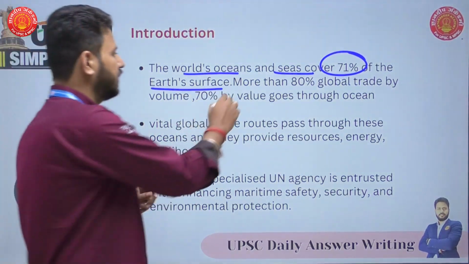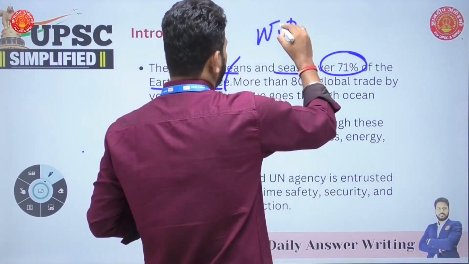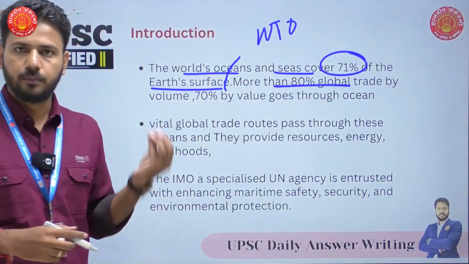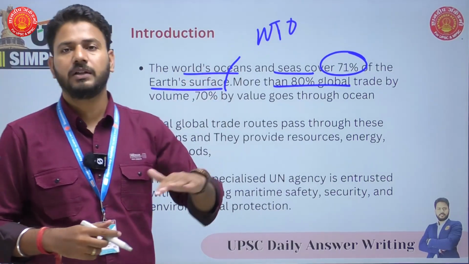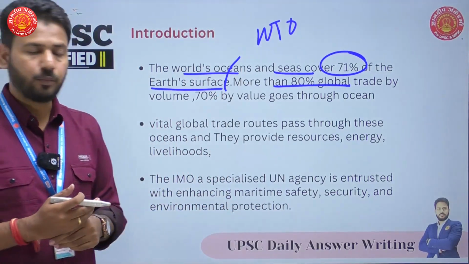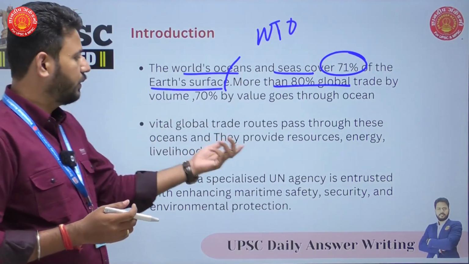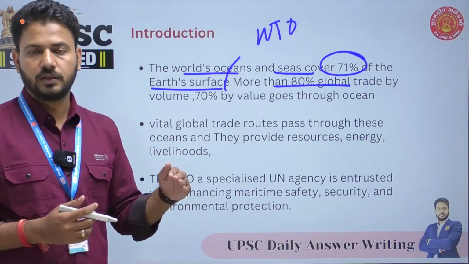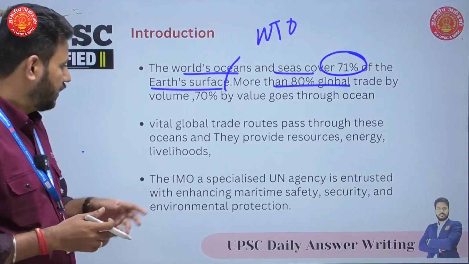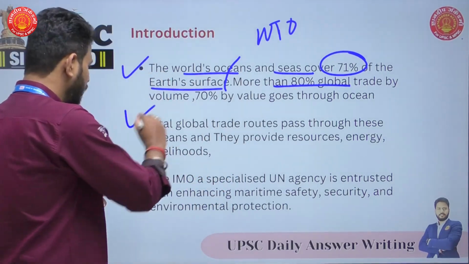And if you look at the figures from WTO, we know that more than 80% of the global trade by volume and 70% by value goes through these oceans. So automatically it underlines their importance. The vital global trade routes also pass through these oceans, be it Atlantic, Pacific or Indian Ocean region. Now these two answer your locus.